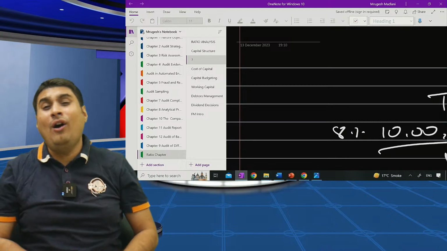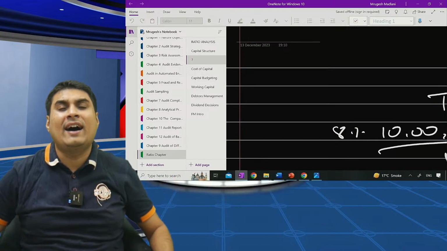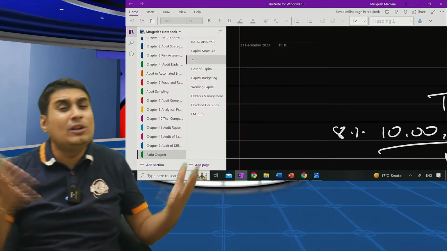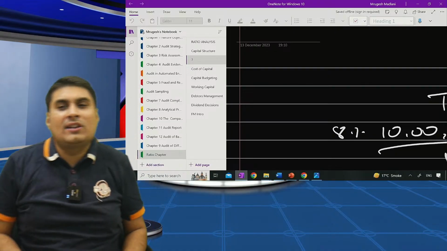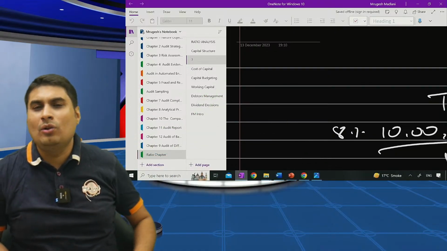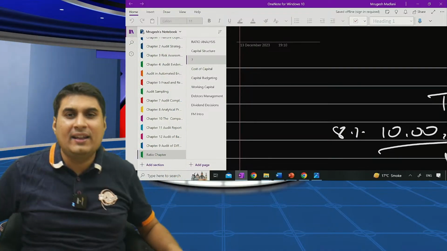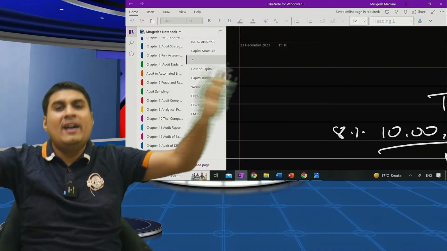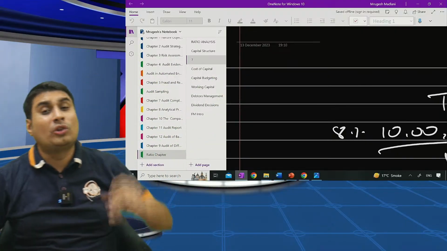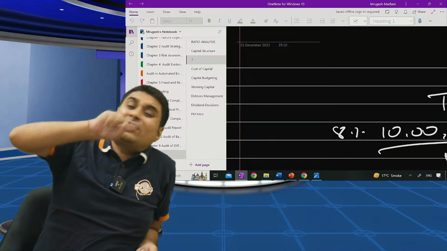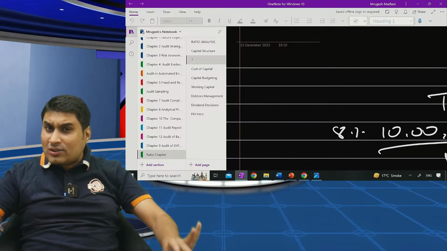Structure? No, wrong. Strategy. If you want to do expansion in whole India, then a simple structure is not possible. You need a lot of people. Take the opposite: you have the most complex structure and you are having a small shop in Bangalore. You will fail. So as per the strategy, the structure will be there. We saw in McKinsey also: first point, strategy. Based on strategy, structure will be there. So first strategy, then structure.